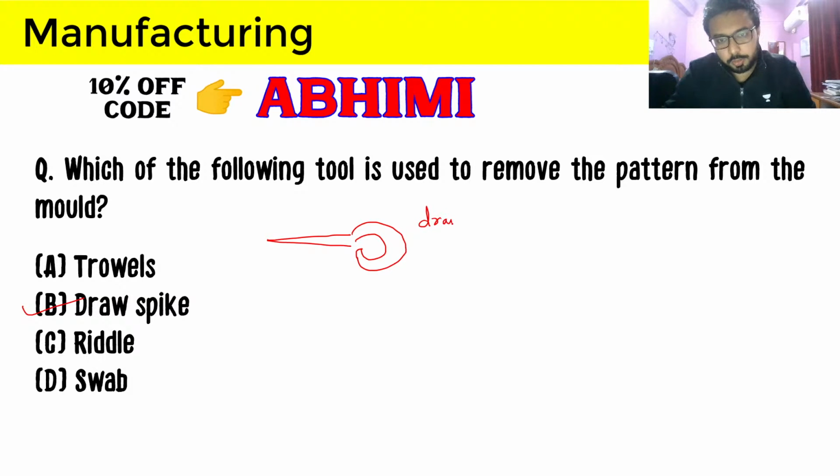This is your draw spike, or draw screw, you can also name it as draw screw. What this draw screw does is lift the pattern from the mold. And we have the trowel. Trowel looks like this.